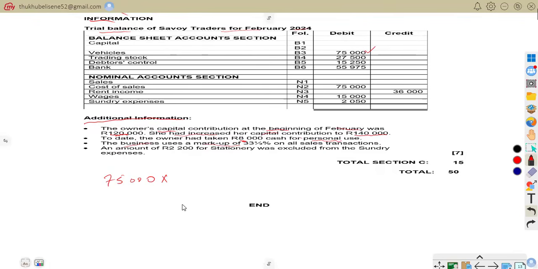Multiply now by 33 and a third percent. When you put this into decimal, it's going to be 0.33. So when you multiply 75,000 by 0.33, it's going to give us 24,975.